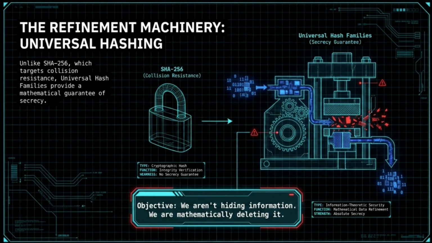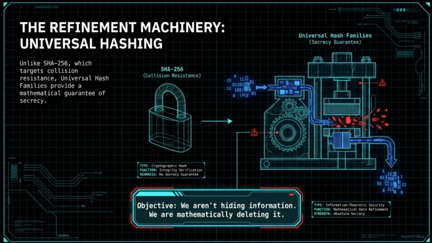As the objective statement below the press clarifies, we are mathematically deleting it. The output is a refined, high-entropy bit stream that provides absolute secrecy. By the time the data leaves this machinery, the adversary's distinguishing advantage is reduced to a mathematically negligible parameter. We have successfully converted physical vulnerabilities into mathematical certainty.